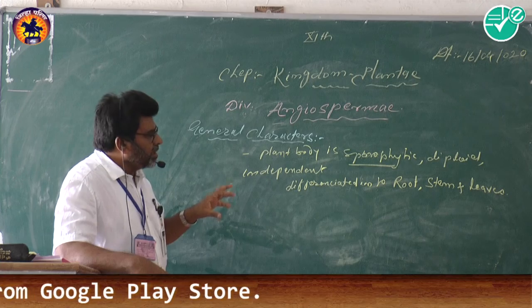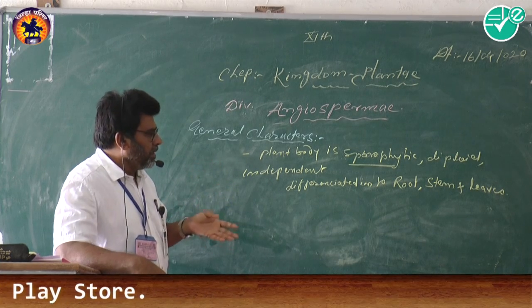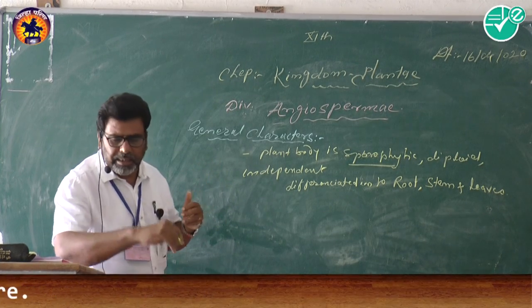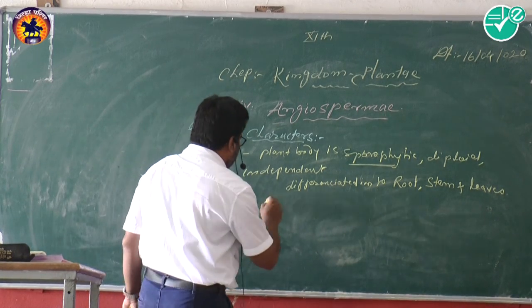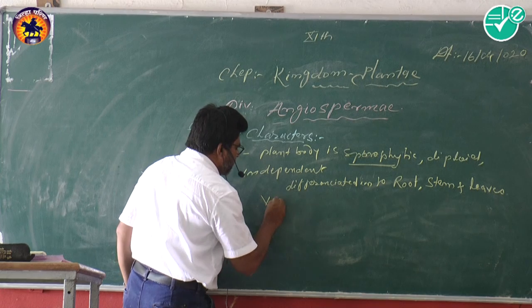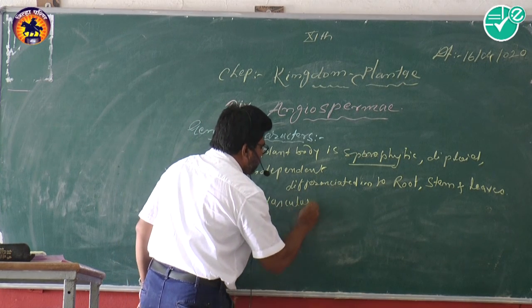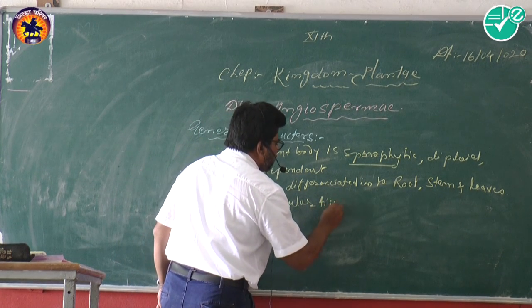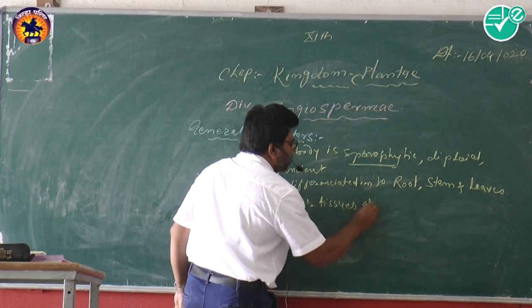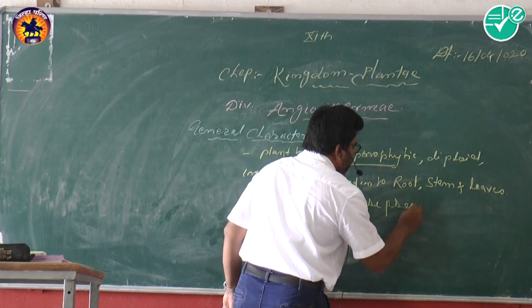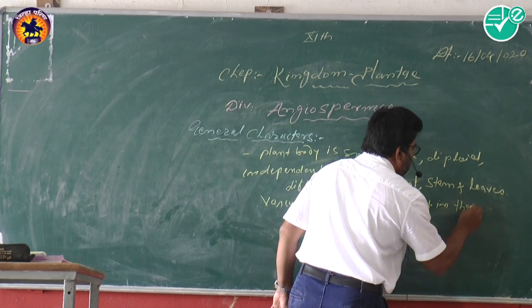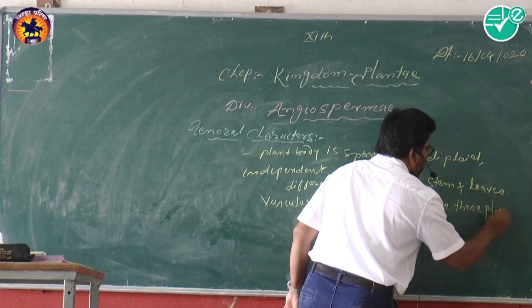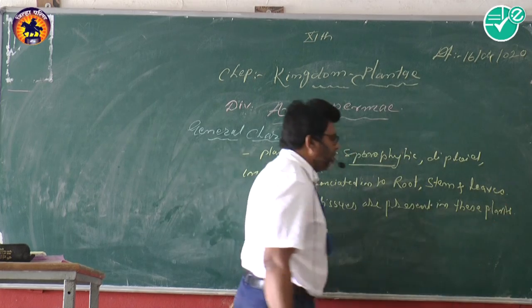It means that there are roots, stem, and leaves also. Vascular tissues are present in these plants, the vascular system.